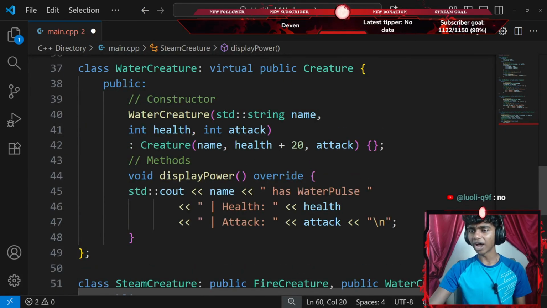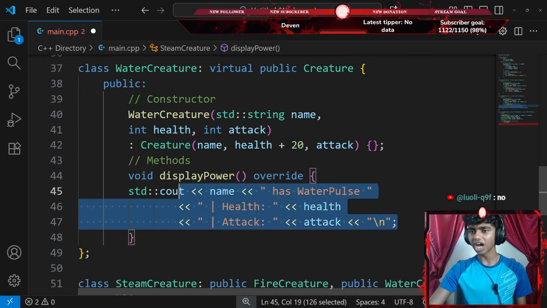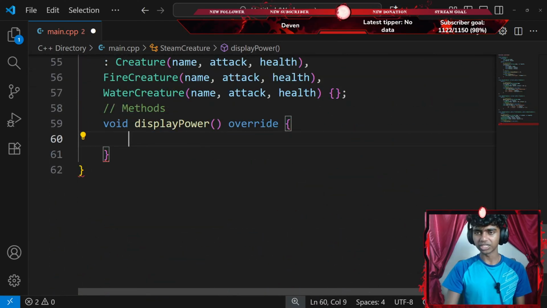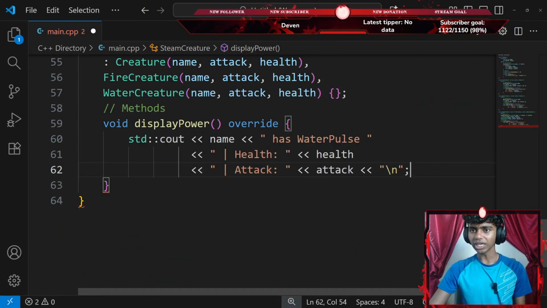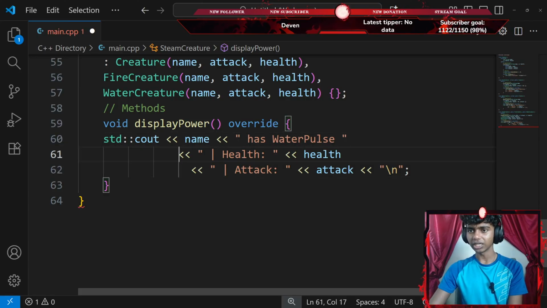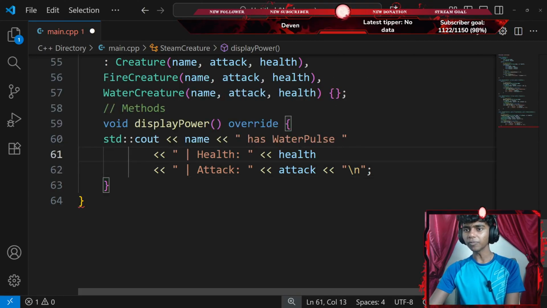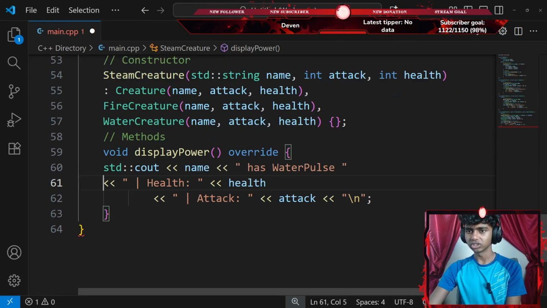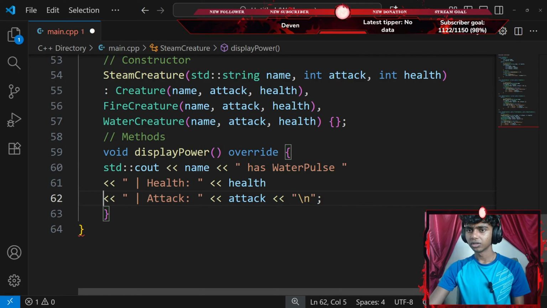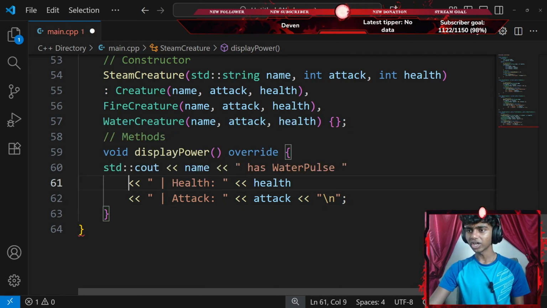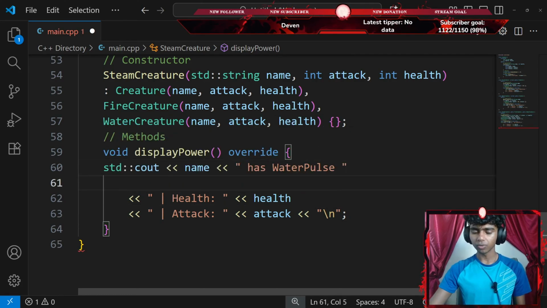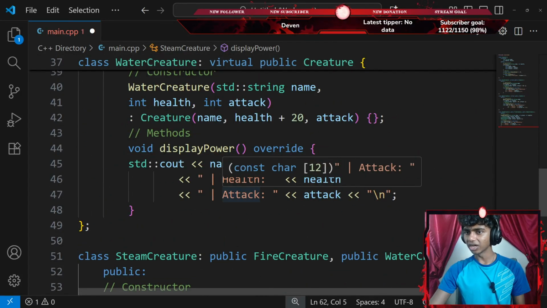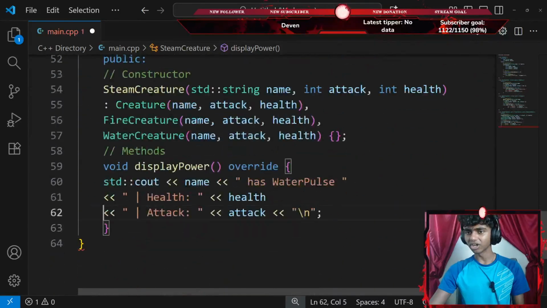Just to save time, I honestly might copy the standard console output from here. Okay, I'm gonna copy that and paste it right here. Then I'm gonna delete that and de-indent. Okay, perfect. Oh wait, hold up. Let me go with a bunch of Control C's. Okay, so I had a standard console output. My insertion operators are here.